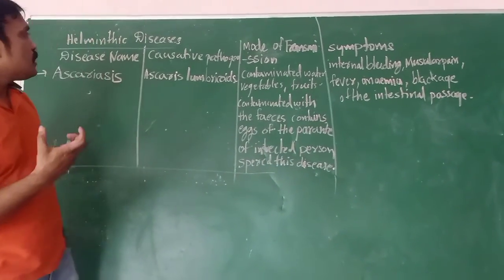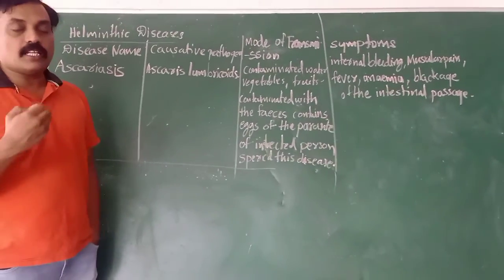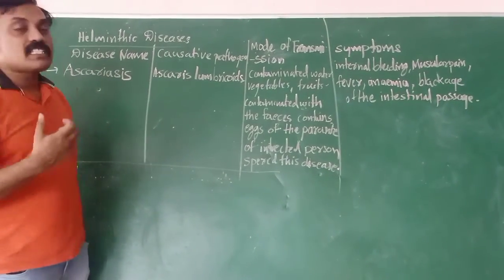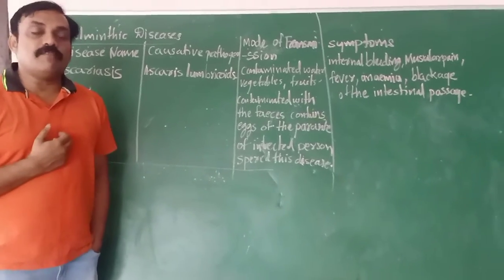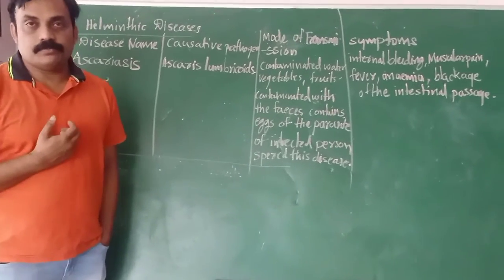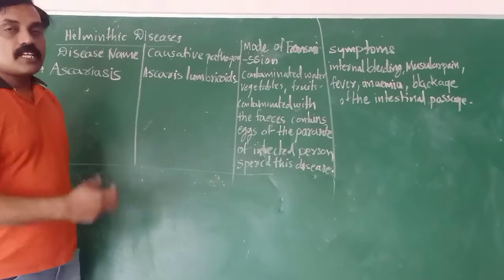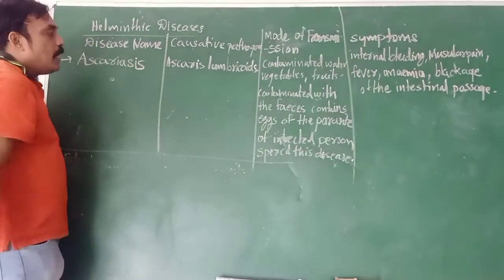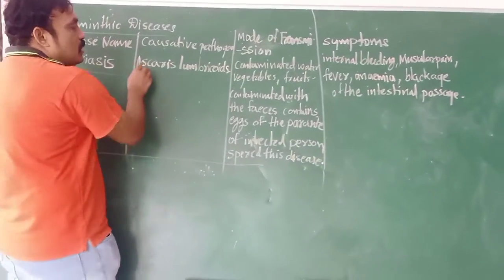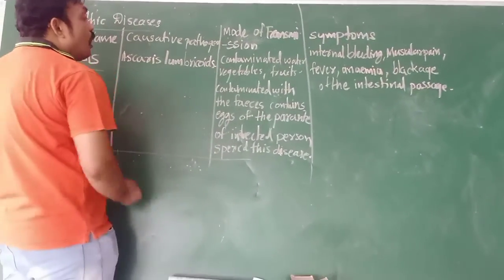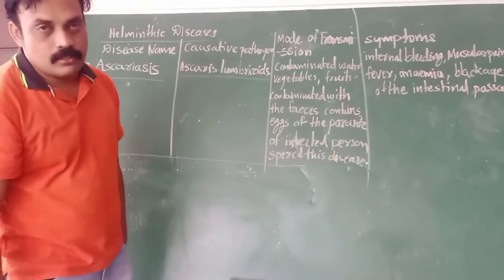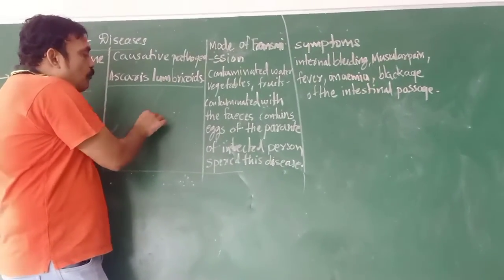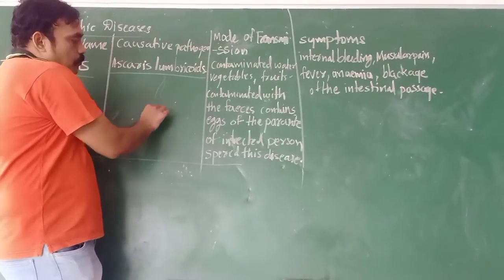Which helminthic diseases affect human beings? One is ascariasis and another is elephantiasis, which is caused by filaria. First of all, we have to discuss ascariasis. Ascariasis is the disease name. The causative organism is Ascaris lumbricoides. This worm causes ascariasis.